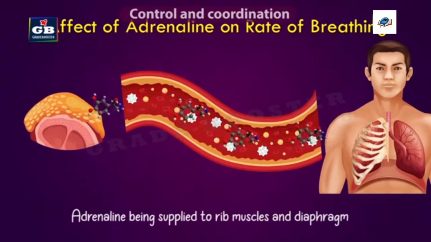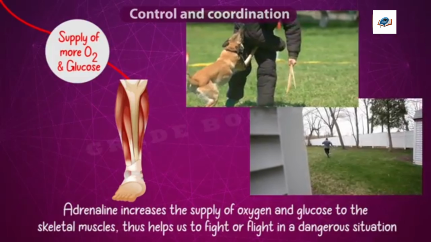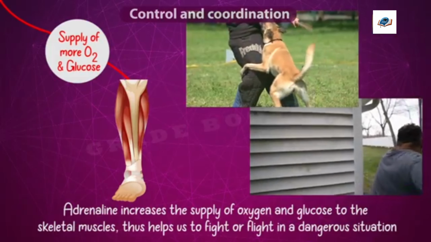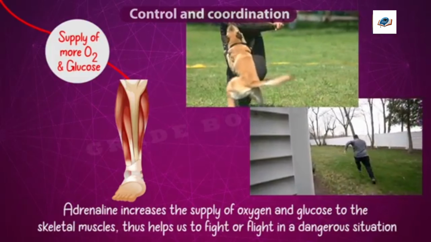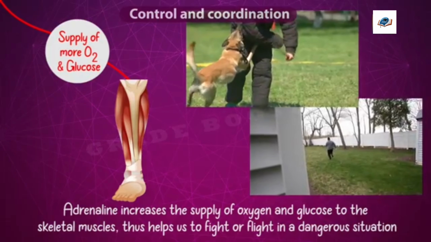So this is how adrenaline helps us to produce a response during dangerous or harmful stimuli. This response is to protect us from the danger.